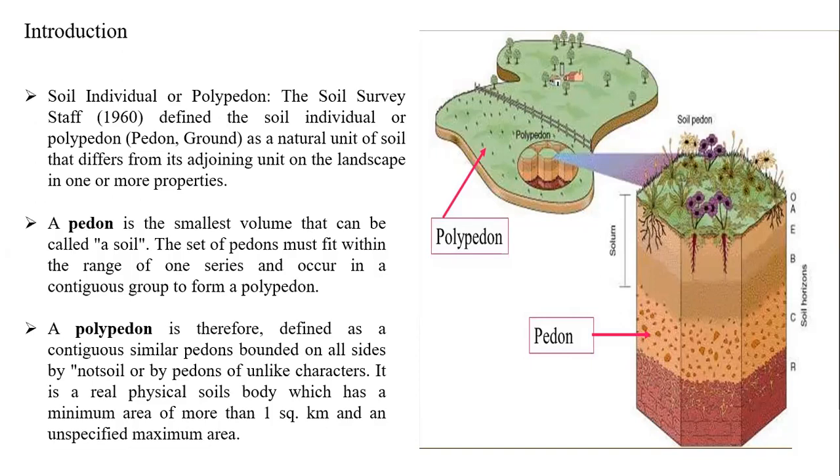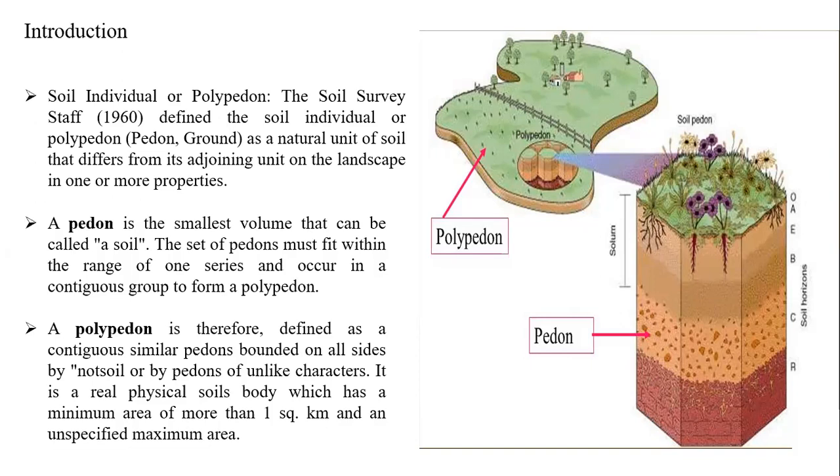It is a real physical soil body which has a minimum area of more than 1 square kilometer and specific area. Naturally, you will see all these things, 1 square kilometer, what are the different kinds of survey, everything. So the characters will be unlike. In polypedon, you can see it's a combination of pedons. Polypedon is nothing but a combination of pedons, and unlike characters will be there, and that will spread over more than 1 square kilometer. That specific character will be spread over pedons. So the combination of all these pedons is called the polypedon.